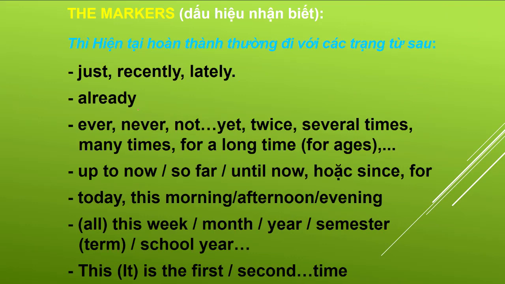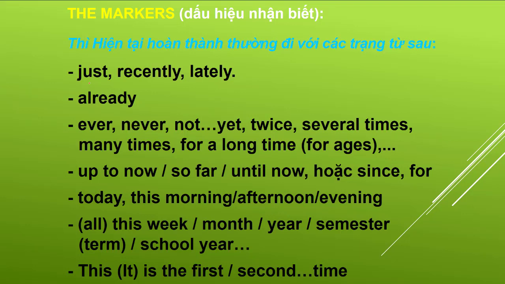Okay, and the markers, it means like time expressions. So when you see these time markers, you can use present perfect tense in the sentence or in a test.